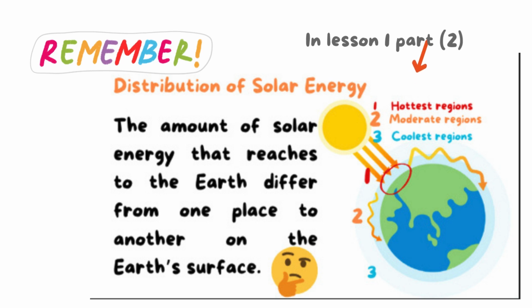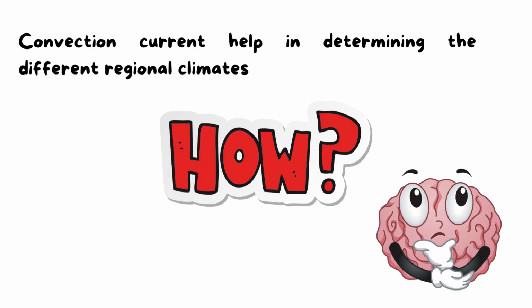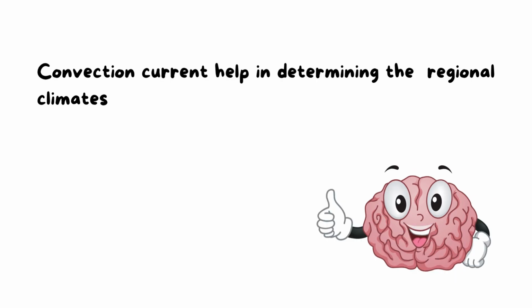The convection currents help us to determine these regions and the climate in these regions, the regional climate. Do you know why? Because convection current depends on heat transfer.